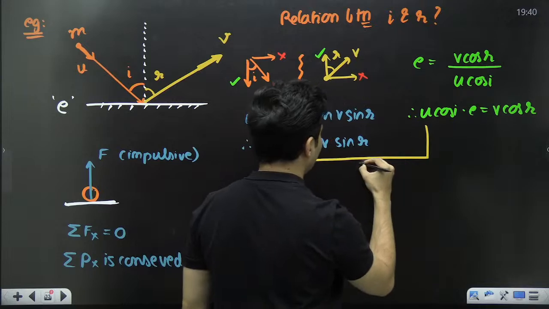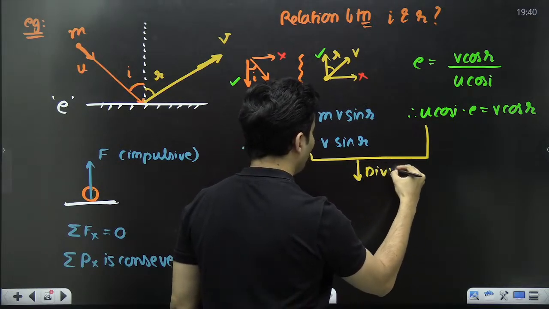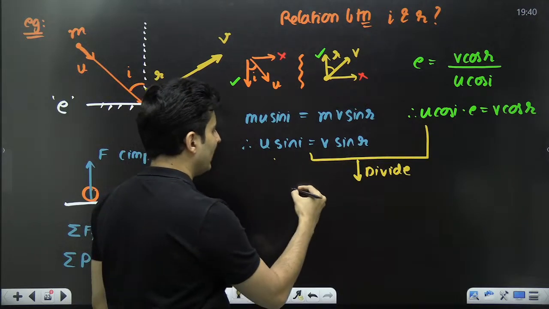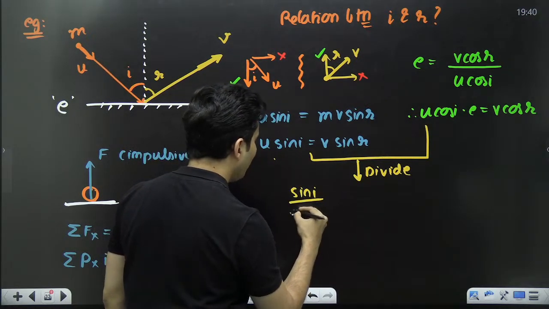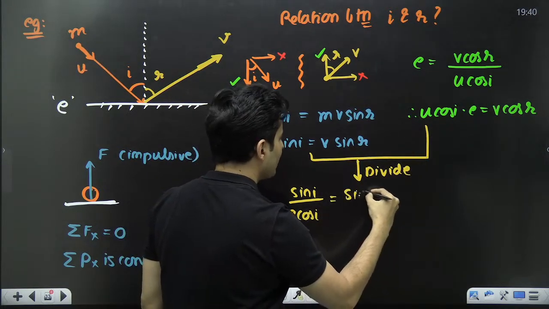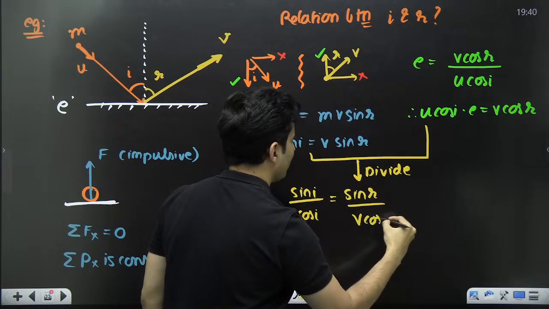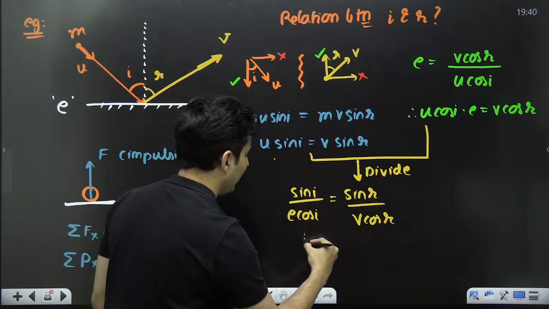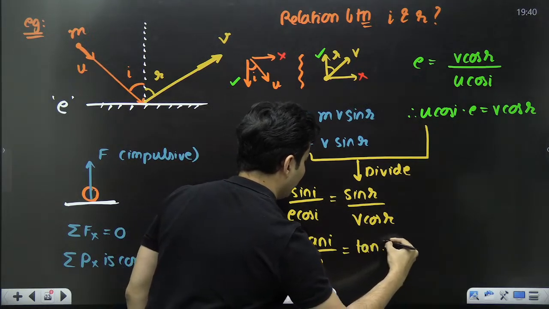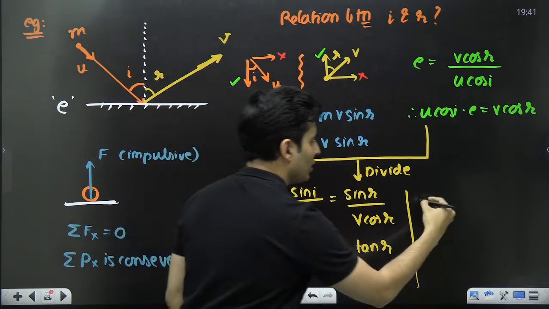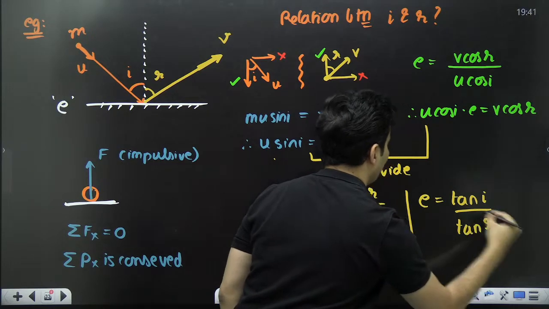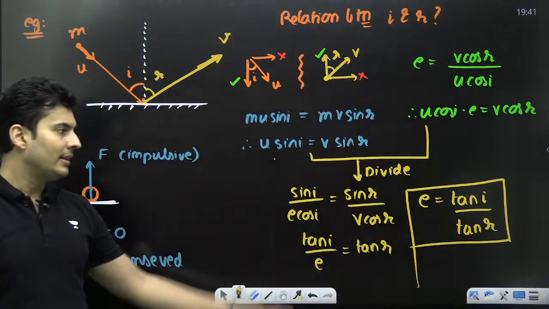Take this and basically divide both of them. See what you get. u sin i by u cos i e. So it will be sin i by e cos i is equal to, here v will get cancelled, sin r by cos r. This will be nothing but tan i by e is equal to tan r. So shift it, you will get e is equal to tan i divided by tan r. That is the formula. That is the answer.